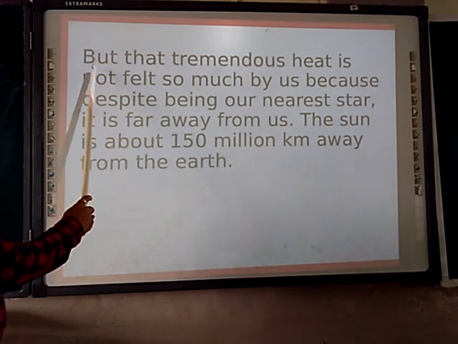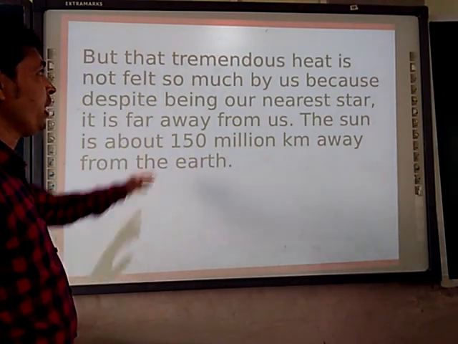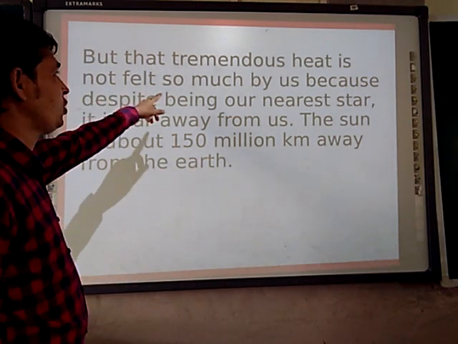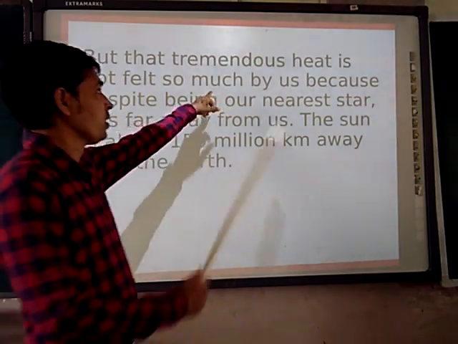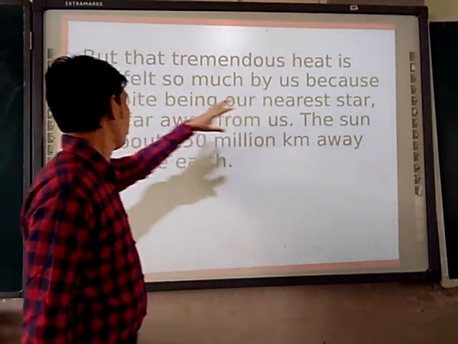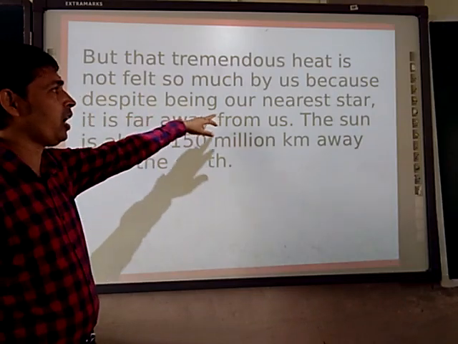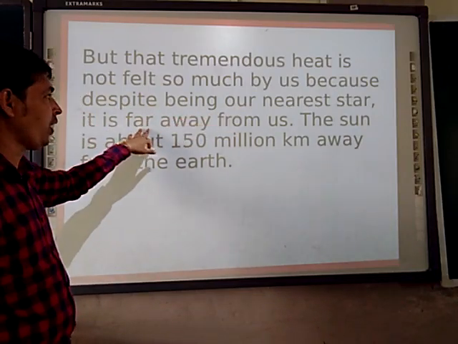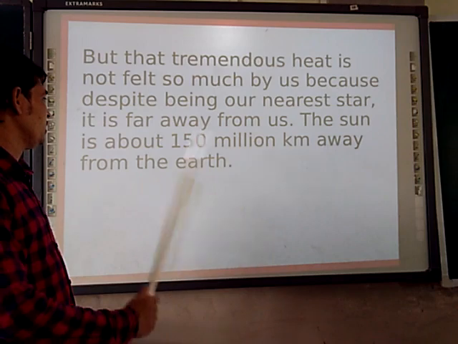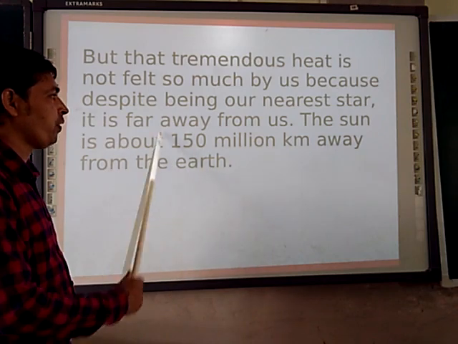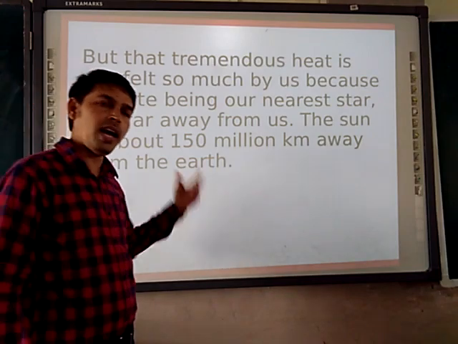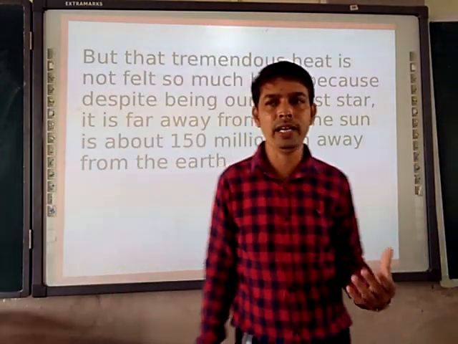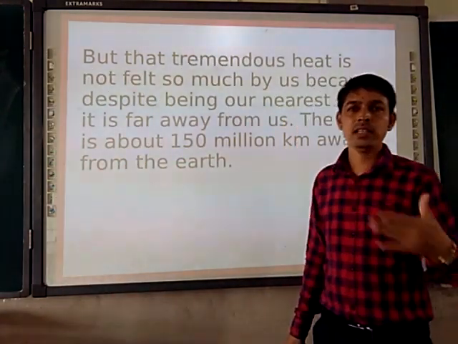But that tremendous heat is not felt so much by us. Why? Because despite being our nearest star, it is far away from us. The Sun is about 150 million kilometers away from the Earth.